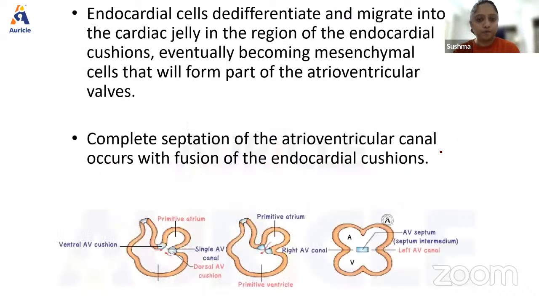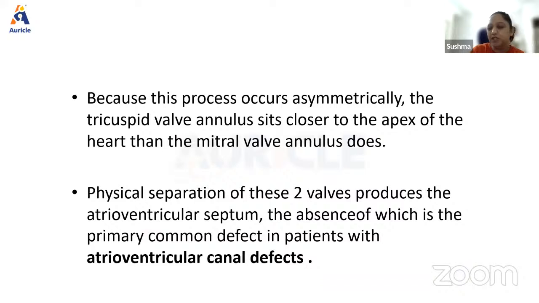Okay. Now, endocardial cushions are very, very important in the formation of the septums. Okay. Just know the name endocardial cushion. Further, they de-differentiate and migrate into the region of the endocardial cushions, eventually becoming mesenchymal cells that form the AV valves. Okay. Don't worry too much about this. Right. I've added all of these things just for the sake of completion.